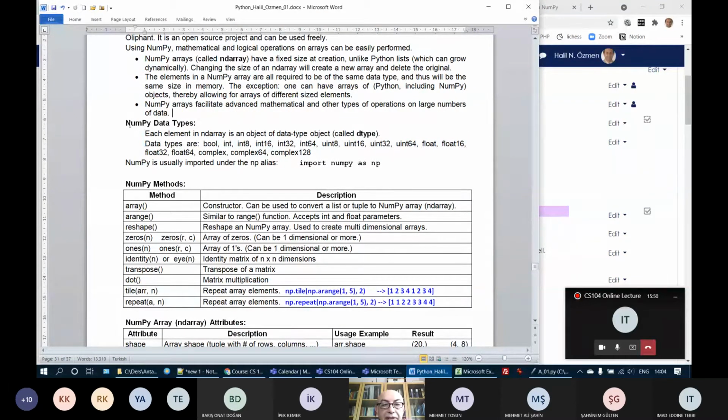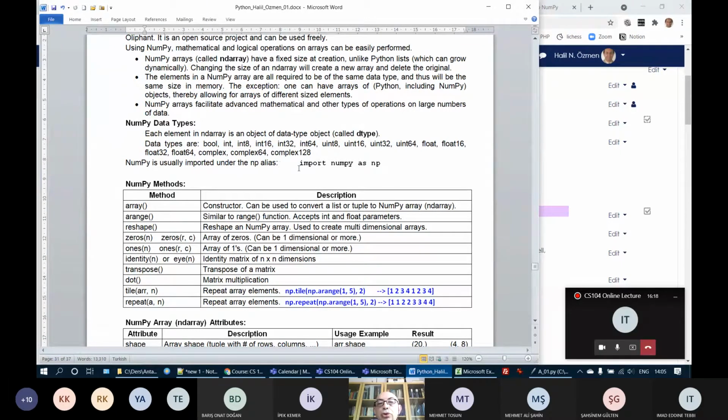What are the NumPy data types? There are several data types. We can create a NumPy array containing Boolean values, integers, int8, and so on. I will not spend much time on this. As you see, there are different types of integers and different types of float numbers, okay? And you can also create a NumPy array containing complex numbers.